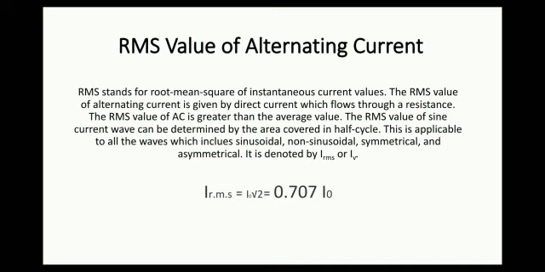This is applicable to all waves which include sinusoidal, non-sinusoidal, symmetrical and asymmetrical. It is denoted by IRMS or IV. The IRMS value is equal to I0 upon root 2, which is equivalent to 0.707 I0.